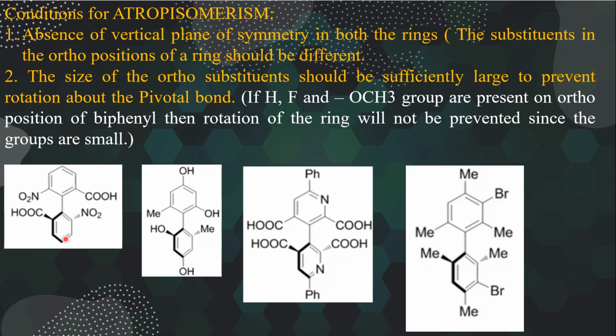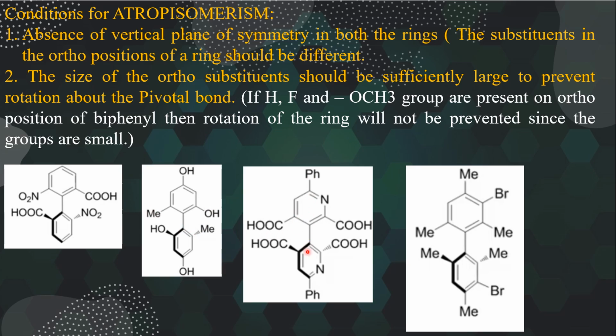So this molecule fulfills both the conditions. Both the rings do not have a vertical plane, and due to the bulkiness of the ortho groups, the rotation is prevented. So this biphenyl is chiral. If you look at this molecule also, in both the ortho positions there are two different groups. Therefore there is no vertical planar symmetry, and due to the bulkiness of these groups, the rotation is prevented.